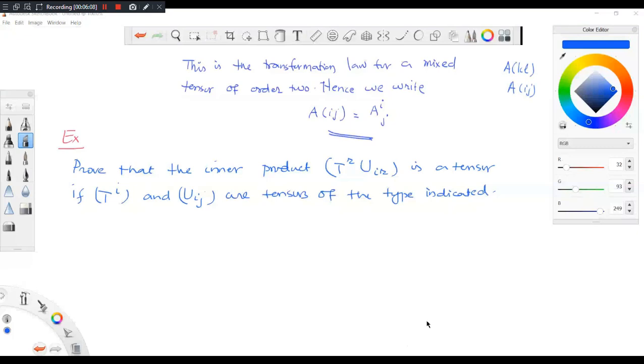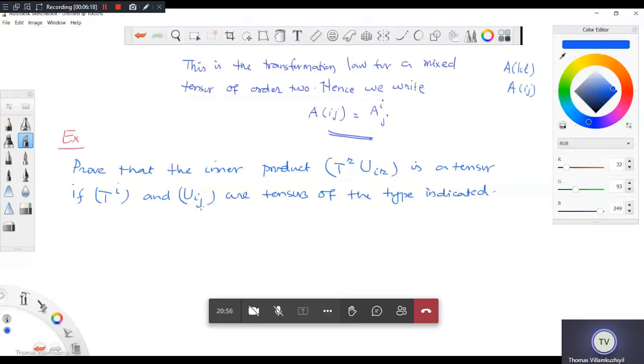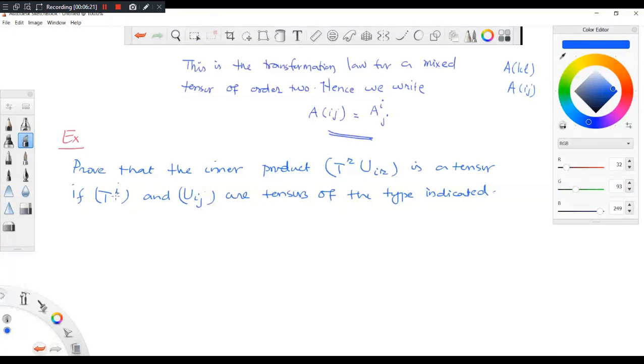So this says that this product will be a tensor if both of them, TI and UIJ, are tensors of the type indicated. This is contravariant, this is covariant. That's the meaning of that.